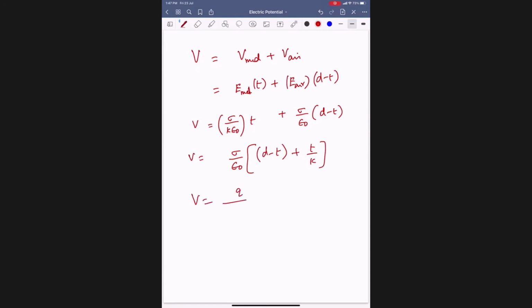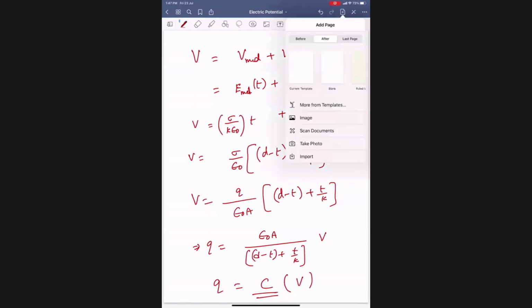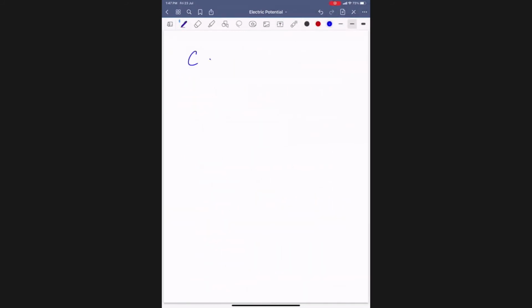Then V equals Q by epsilon naught A into D minus T plus T by K. So Q equals epsilon naught A by D minus T plus T by K into V only. This is Q equals C into V. Therefore, the capacitance becomes epsilon naught A by D minus T plus T by K, which will be less than that of C of air.